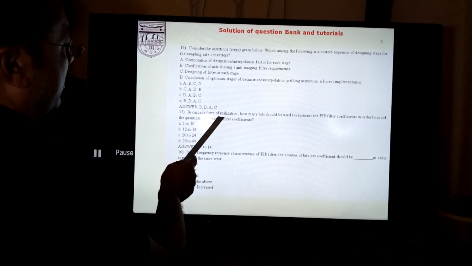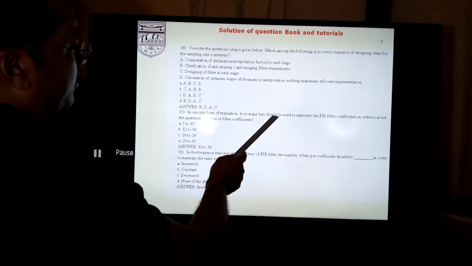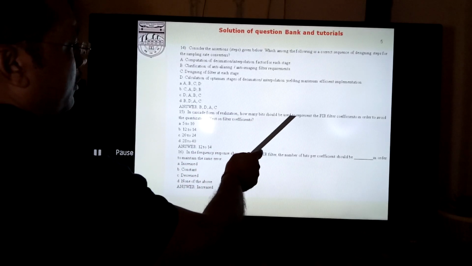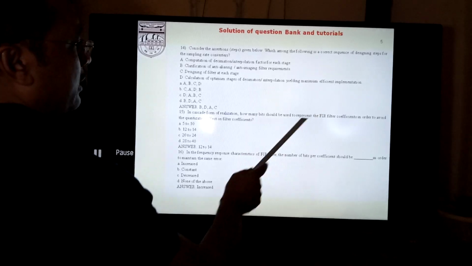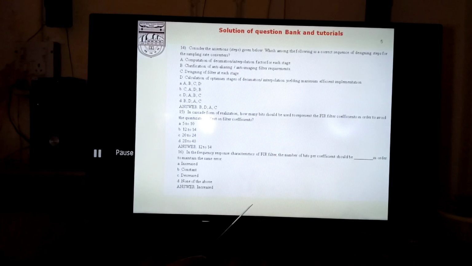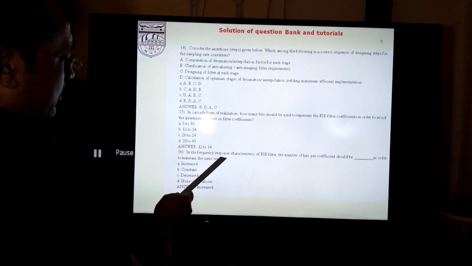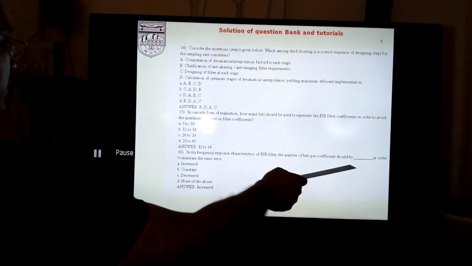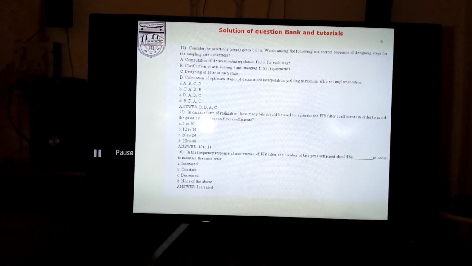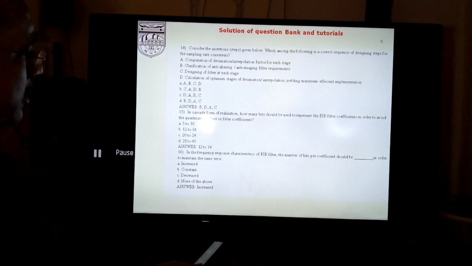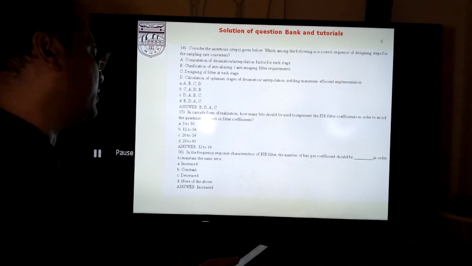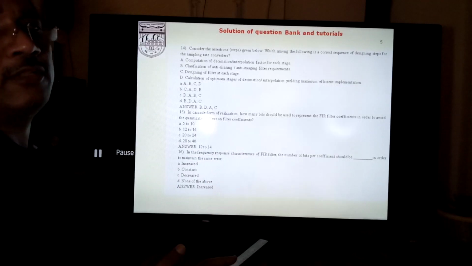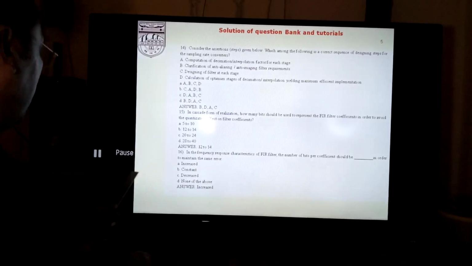In cascade form of realization, how many bits should be used to represent the FIR filter coefficient in order to avoid errors? Naturally it must be between 12 to 14. In the frequency response characteristics of the FIR, the number of bits per coefficient should be increased, because IIR has better performance in comparison with the FIR. So in order to maintain the same, we have to increase the number of bits of the coefficient.